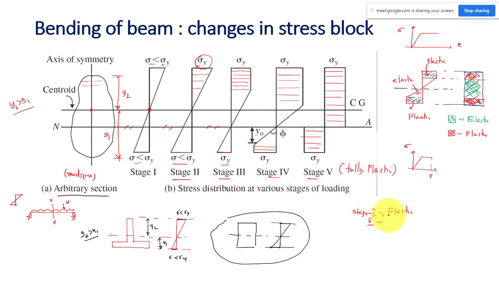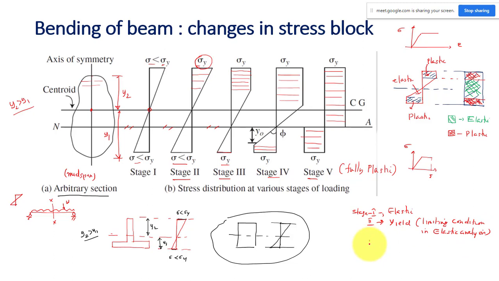Stage 2, I can say, is a yield condition, because this one fiber has reached the yield point. Stage 2 is the yield, and that is a limiting condition in elastic analysis. In elastic analysis, if any one fiber reaches the yield point, then that is the limiting condition. Beyond that, it is a failure.